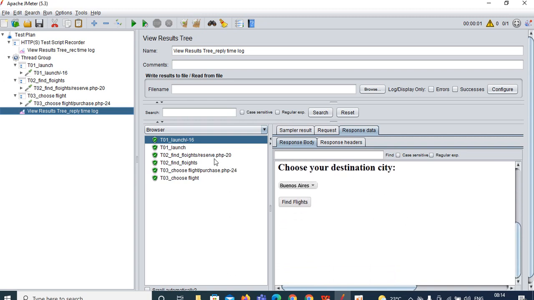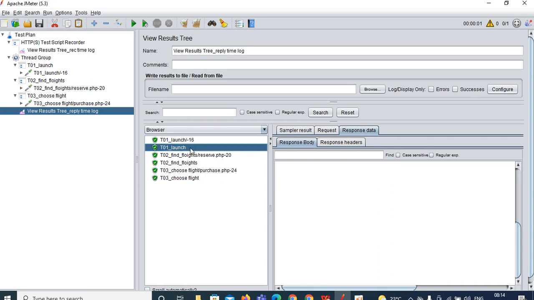Next, click on 20. This is the transaction controller name. Don't be confused. Whatever the number is, that request number we need to consider. Click on request number 20 and see the response you are getting.